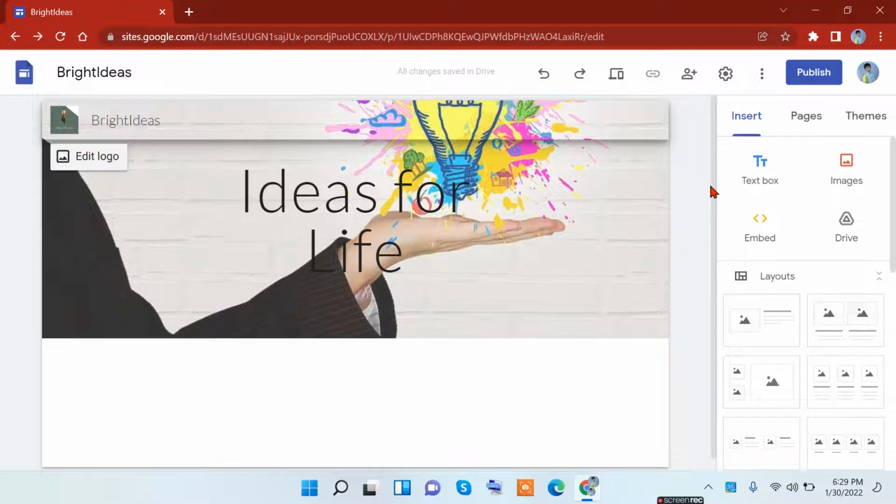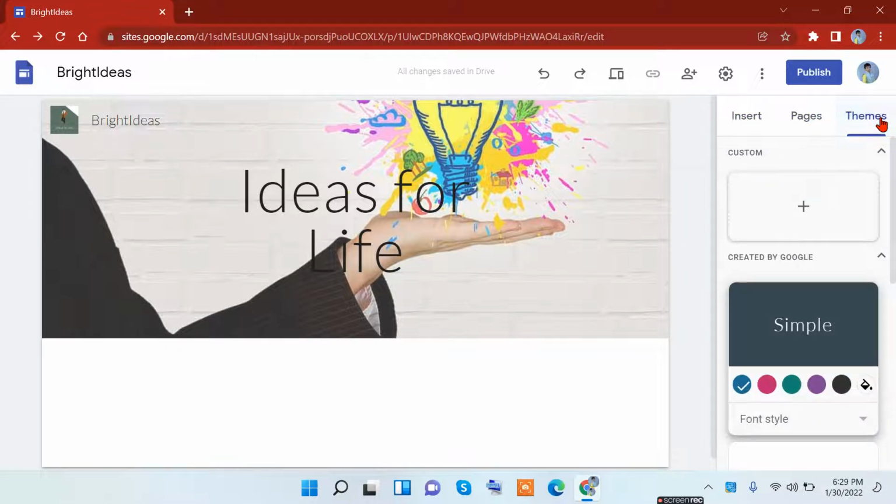You got your name ready, you got your picture ready, and now let's move on to more of the working part. Basically I'll tell you about the tabs down here. There is an Insert tab, Pages tab, and Themes tab. Let's start from the back, the themes.